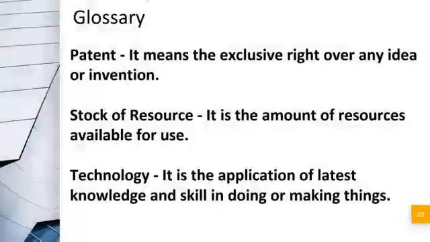Glossary. Glossary are basically important words from your chapter. First word being patent. What is patent? When you're getting an exclusive right over any idea or invention. आपने आज कुछ invent किया, आप उस पे एक patent ले लोगे ताकि उसको कोई copy नहीं कर सके. That patent will give you the exclusive right. मतलब आपको एक sole right मिल जाएगी. Sole right, SOLE, which means individual right. You will have the individual right over that invention and you can market that.